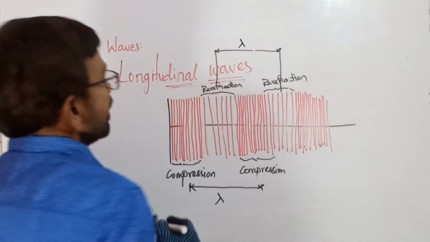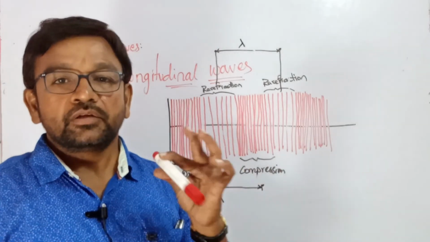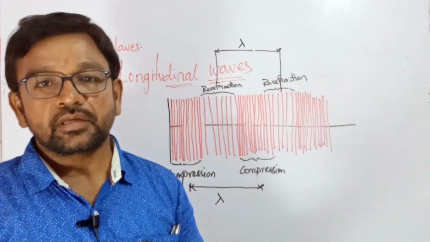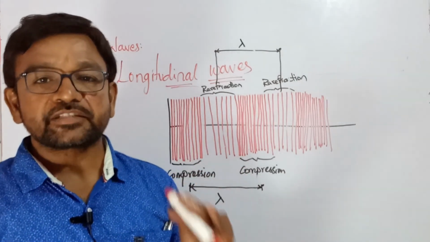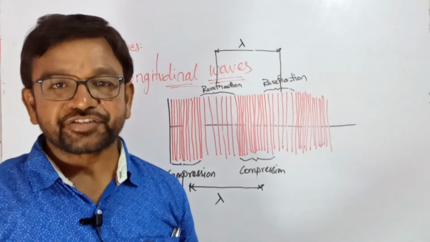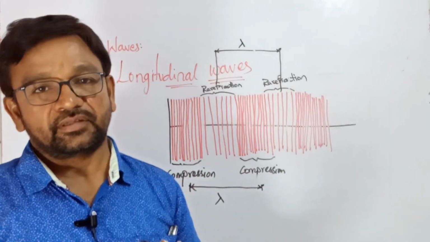Please write it yourself. The distance between two successive compressions or the distance between two successive rarefactions is known as wavelength.